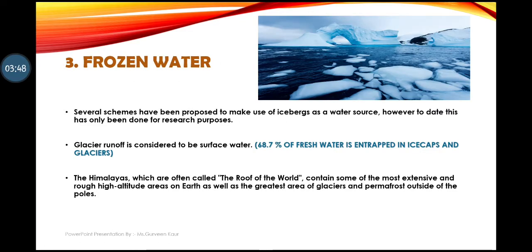And the third type of water is frozen water, which is frozen in the form of icebergs, glaciers, or ice caps. All this fresh water is stored in the form of frozen water. The water is frozen, so even that water is out of reach. People cannot use that type of water. So it is also a disadvantage, because the water is directly available to us, but we cannot use it, as it is in the form of ice. So these were the three types.